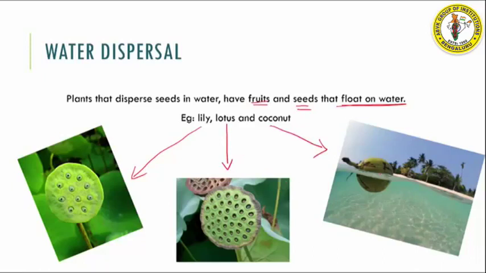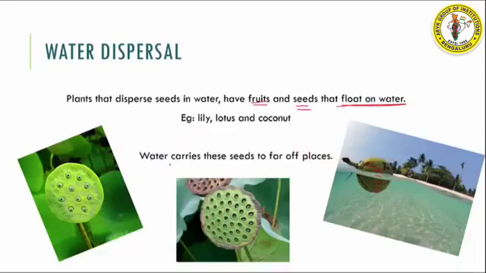Now when you see coconut as an example, coconut fruit has air trapped in its husk. So if you see inside this husk, there'll be a lot of air trapped. That's the reason why it makes it easy for coconut to float in water. Now this water helps in carrying the seeds to very far away places. So with this, it is very easily scattered to very far places from the mother plant. So this is water dispersal.